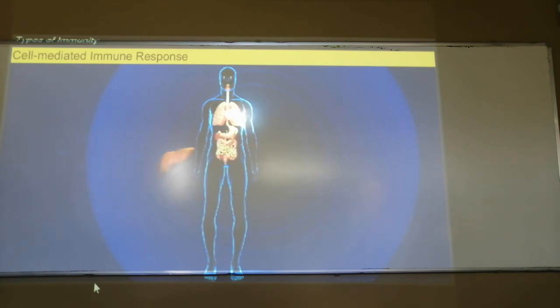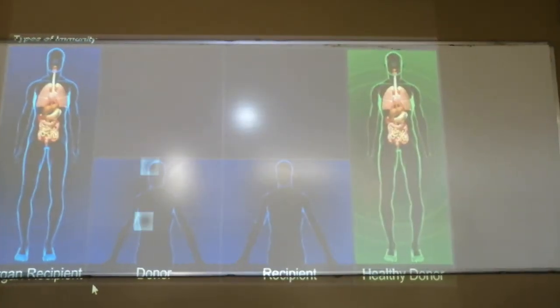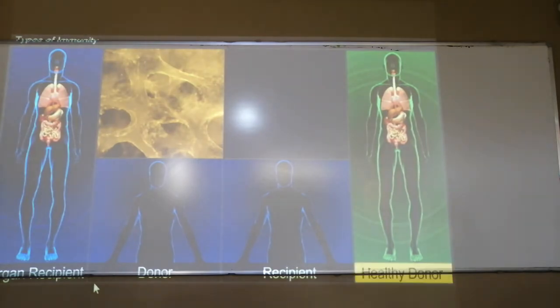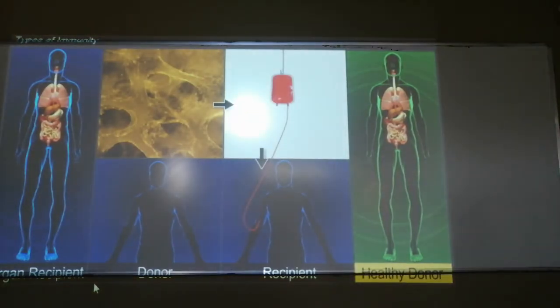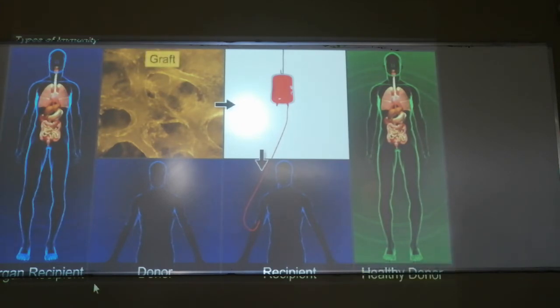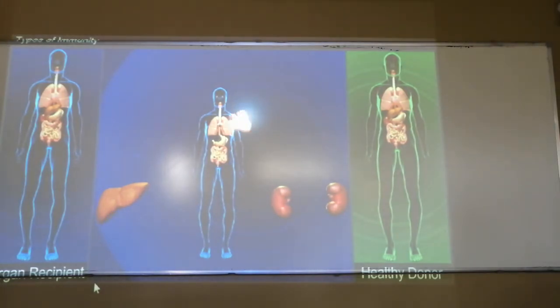Now, the cell-mediated response is different from the humoral. Why? Because every cell, the kidney cells, liver cells and any other cells, has its own different mechanism to fight through this immunity. Now, you can see here the donor, recipient and healthy donor. During organ transplantation, when any organ is transplanted from the donor to the recipient, which is called grafting technology, sometimes the person can produce antibodies.